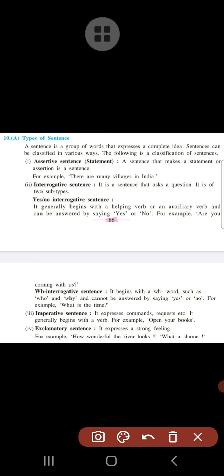I hope you understood the types of sentences. Now I am giving you a few sentences to identify their type. So complete the assignment and send it to my personal number. Thank you.